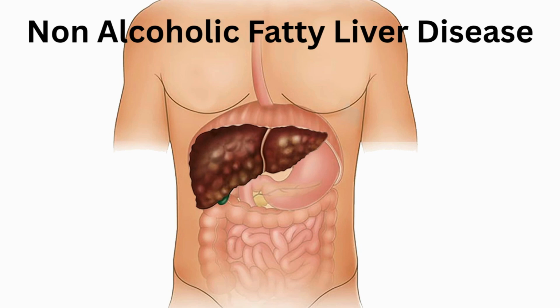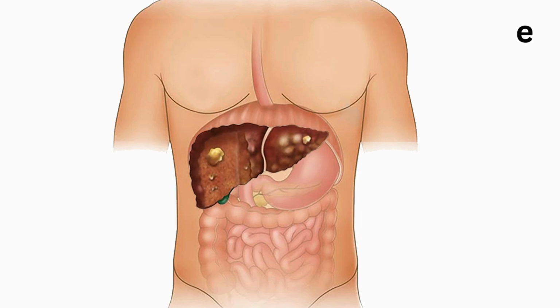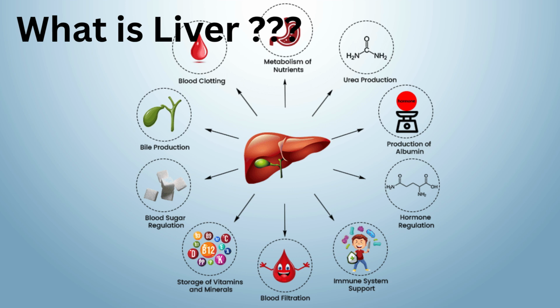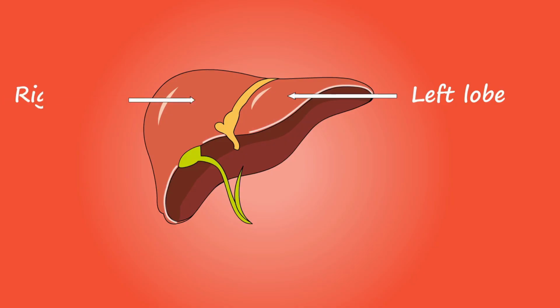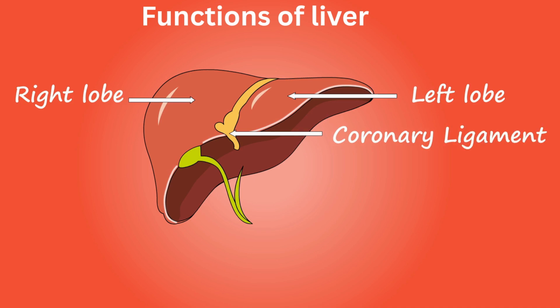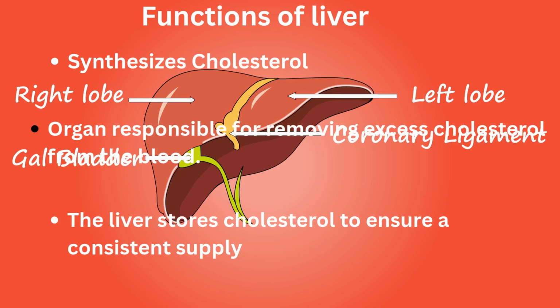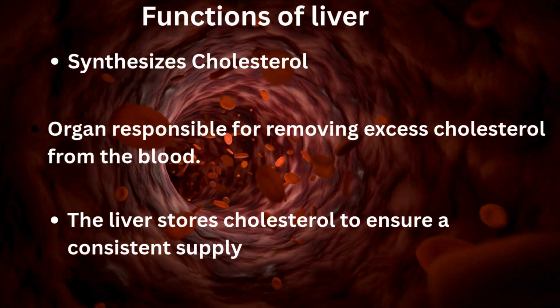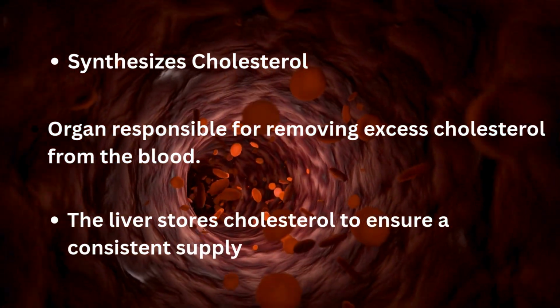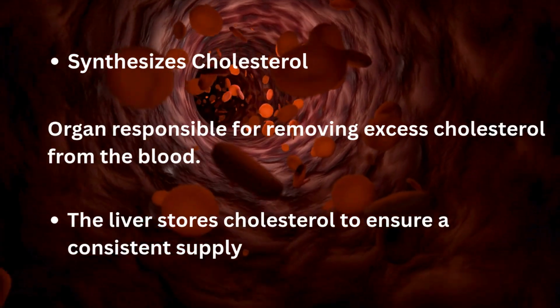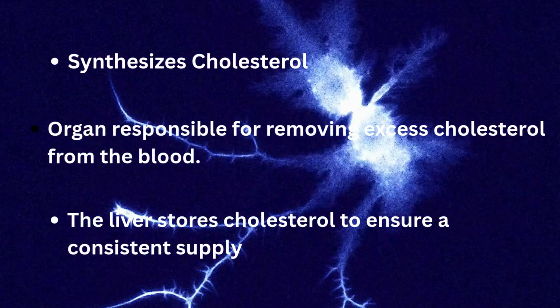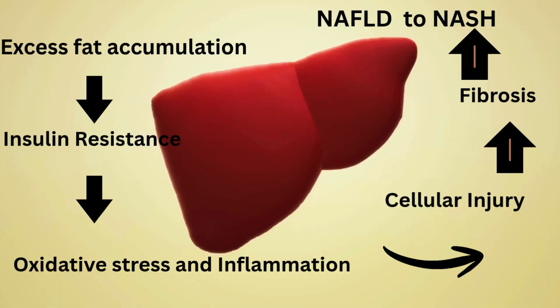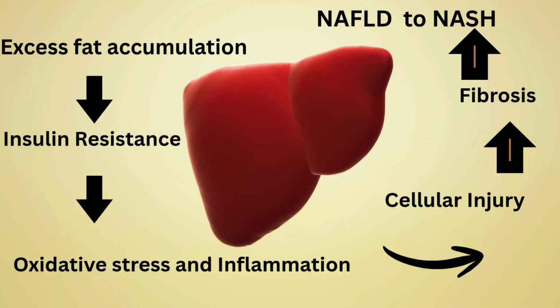So first of all, we have to know what the functions of the liver are, right? The liver plays a vital role in the blood clotting mechanism, metabolism, production of bile juices, and maintaining blood sugar, right? Apart from this, let's also discuss cholesterol in particular, which is the main culprit for causing NAFLD. The functions of the liver mainly include synthesis of cholesterol. It is responsible for removing the excess cholesterol from the blood, and it also stores the cholesterol whenever it is required.